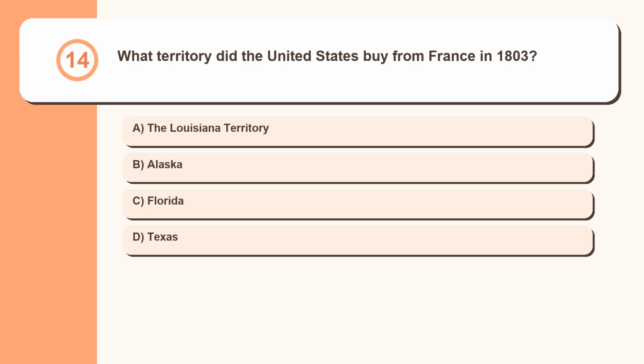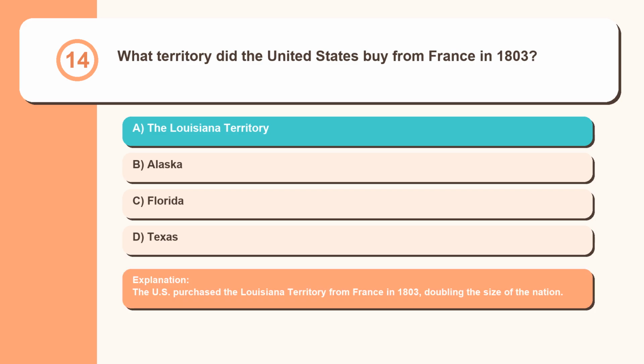Question 14. What territory did the United States buy from France in 1803? The Louisiana Territory, Alaska, Florida, Texas. The U.S. purchased the Louisiana Territory from France in 1803, doubling the size of the nation.